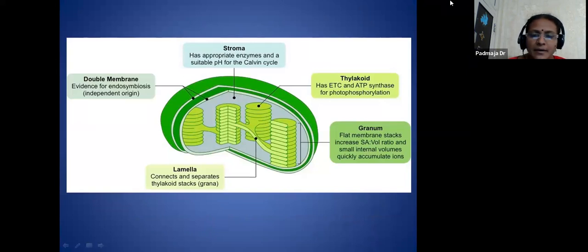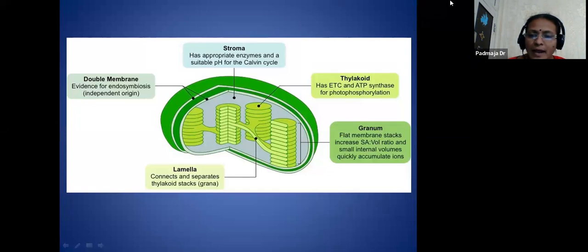And if you see the diagram of this, it is a double membrane structure, with the outer and the inner membrane. Inside, there is a space known as the periplastidal space. And here all the thylakoids are arranged one above the other, and a set of thylakoids is called the grana.